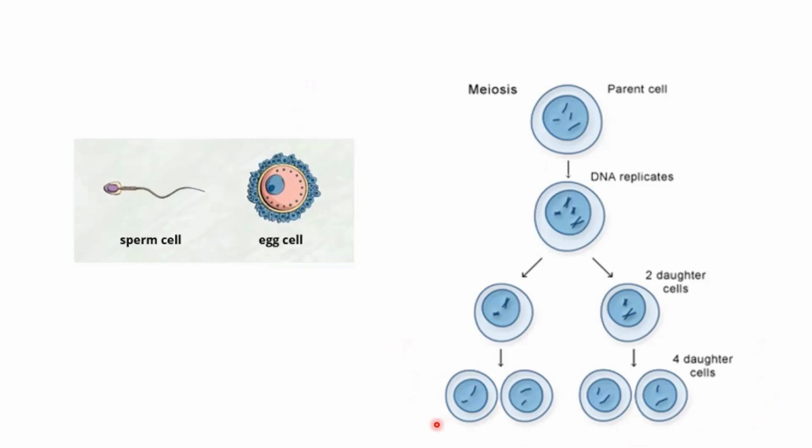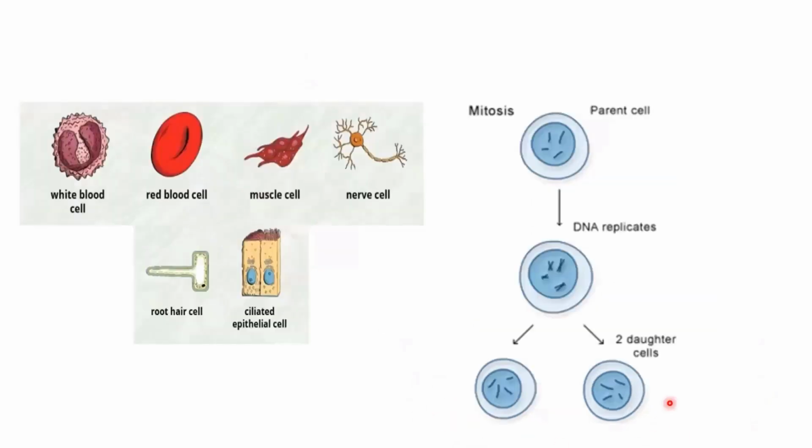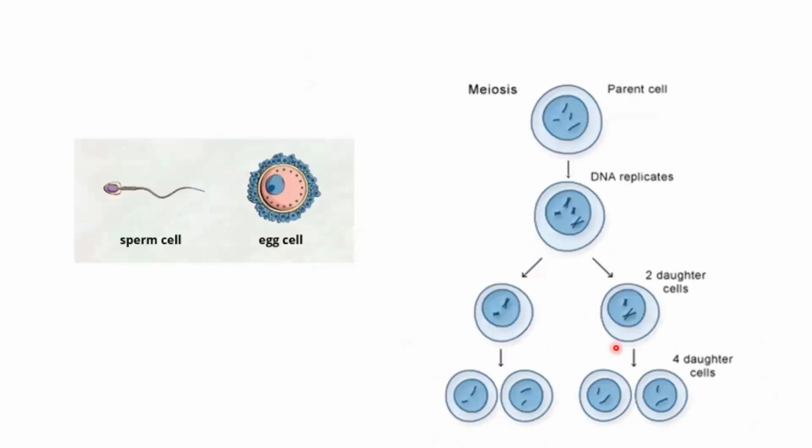Why 4 different types of daughter cells here? In the case of mitosis, these two are identical. These two daughter cells are similar to each other. But in the case of meiosis, these 4 daughter cells are very different from each other. How? I'll explain it in a while: during this meiosis 1 stage, there is a recombination of chromosomes so that genetic variation is introduced.